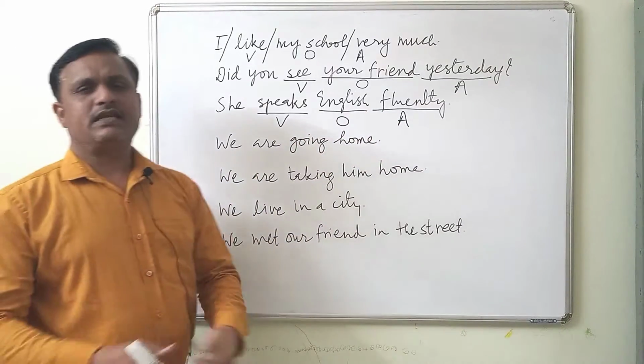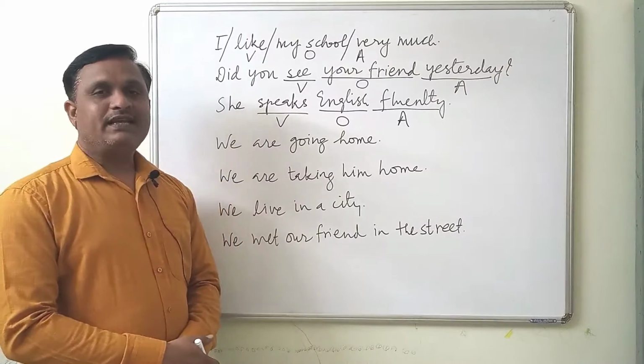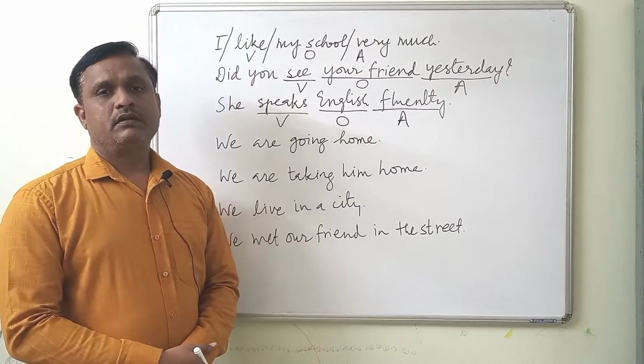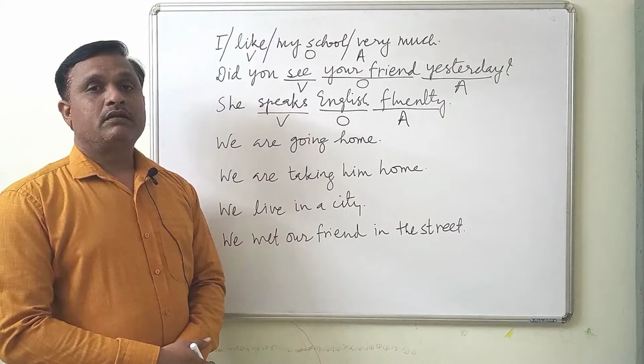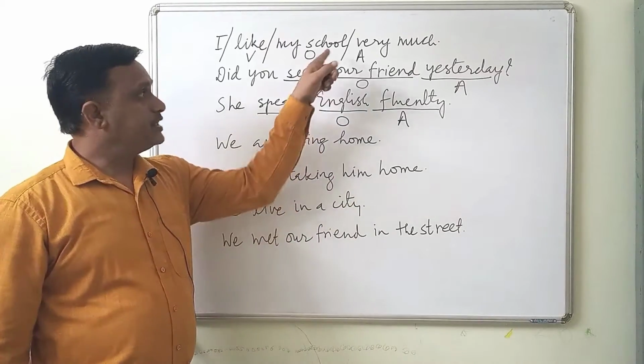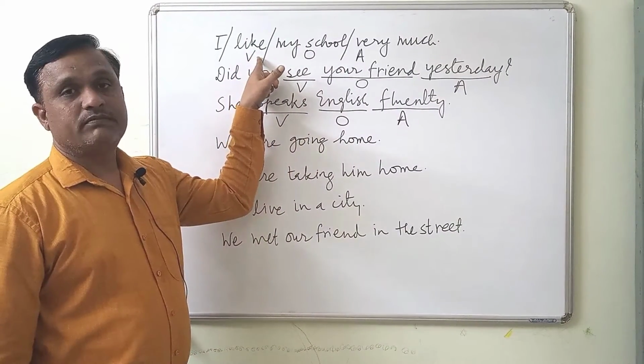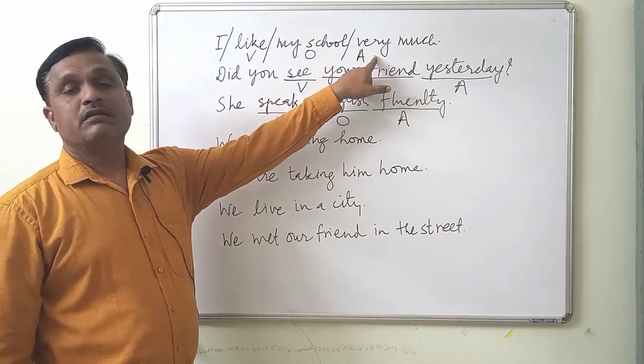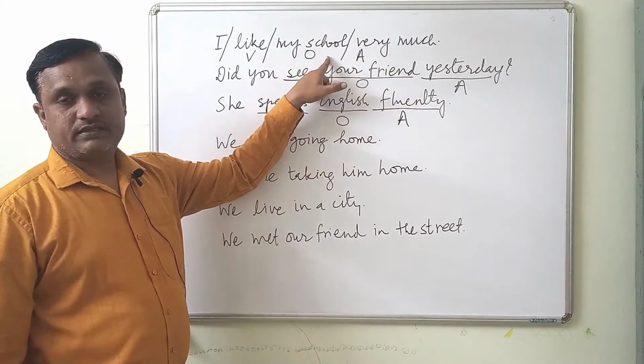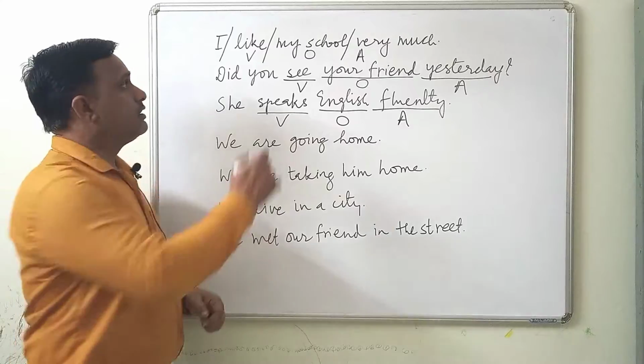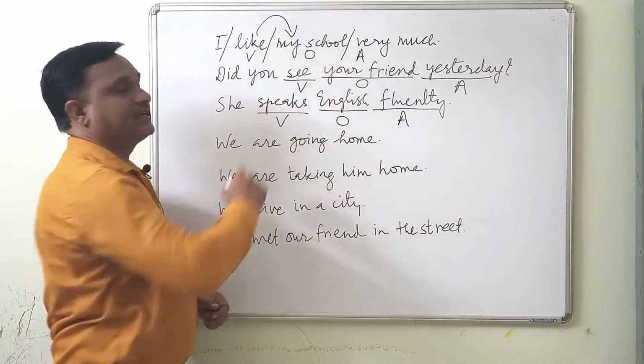So let's understand this rule. When the sentence has an object and adverbial, we must place object immediately after the verb, and then we must place adverbial after the object. So you will always see that verb and object have a connection.